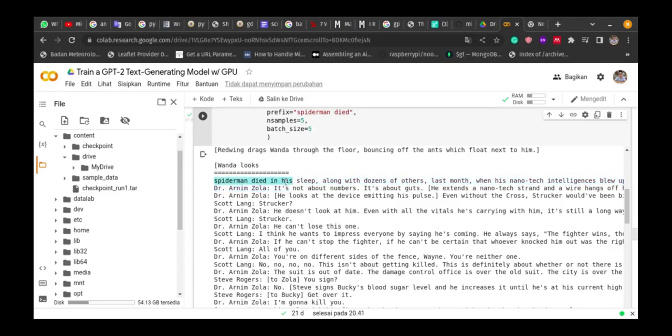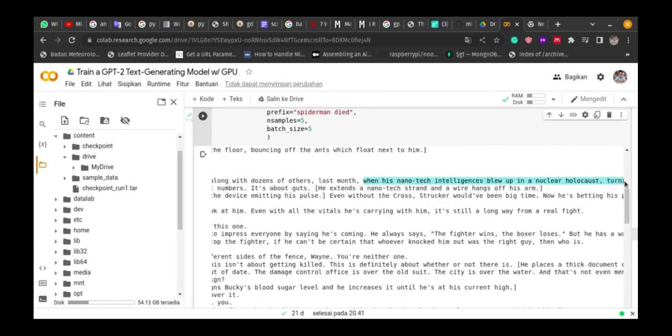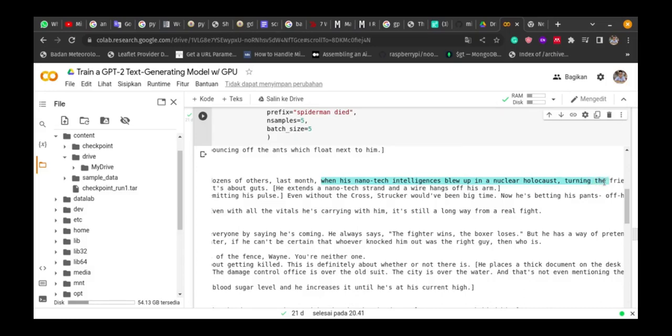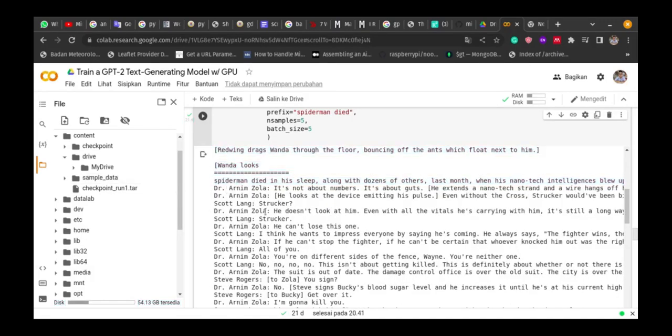Spider-Man died in his sleep along with dozens of others last month when his nanotech intelligence blew up in nuclear holocaust. Dr. Arnim Zola is not about numbers, it's about God. He extends a nanotech strand and wire hangs off his arm.